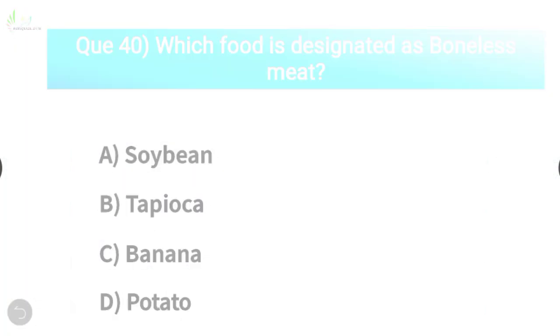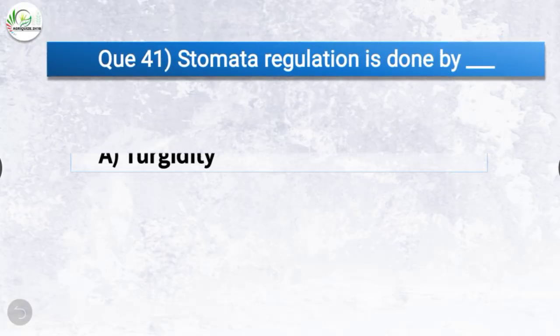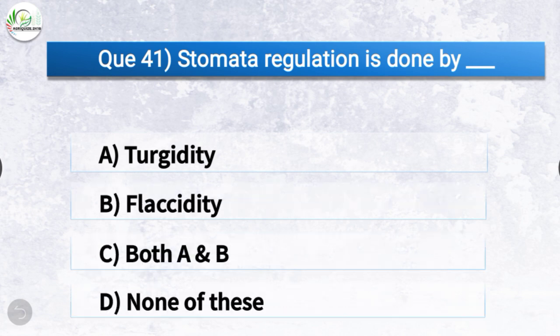The next question is stomata regulation is done by. The options are turgidity, flaccidity, both A and B, or none of these. The correct answer is option C, both A and B, which is turgidity and flaccidity. So stomata regulation is done by turgidity and flaccidity.